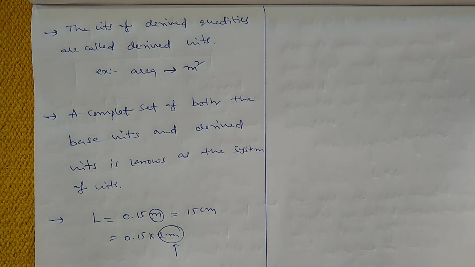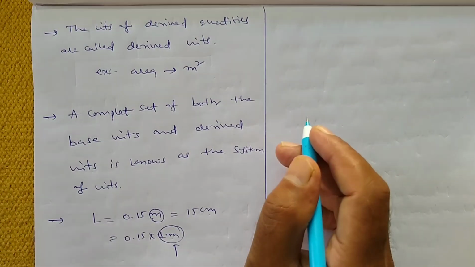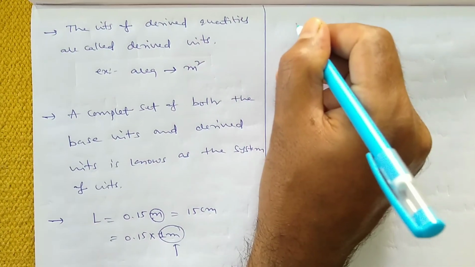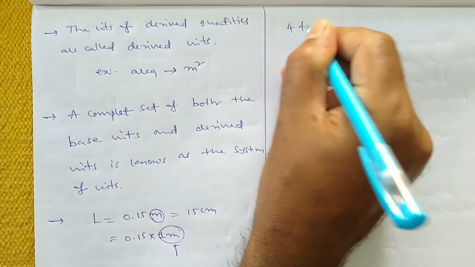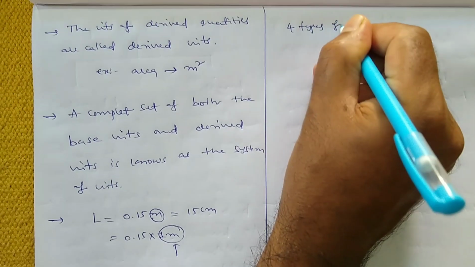Whereas Americans will use meter. So like that, scientists of different countries use different systems of units. So that's why mainly we have 4 types of system of units.